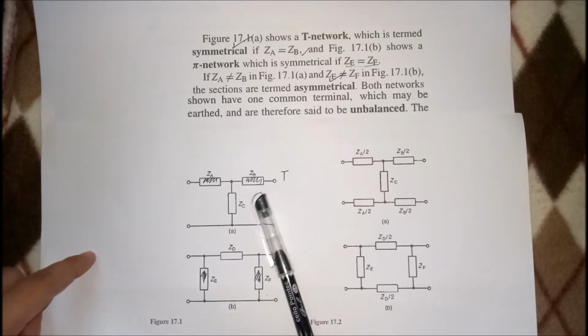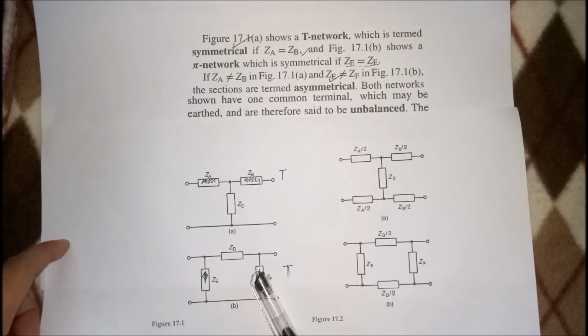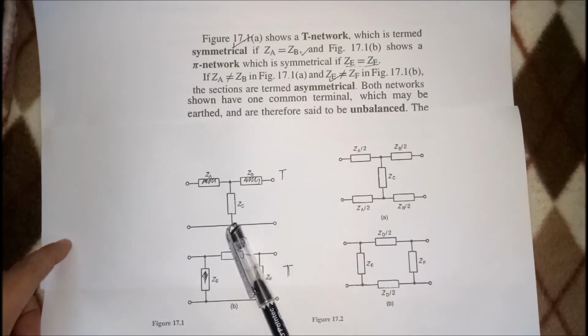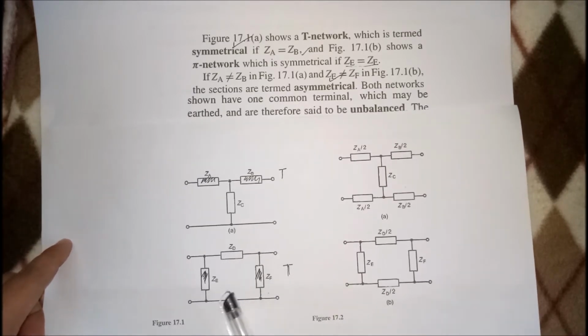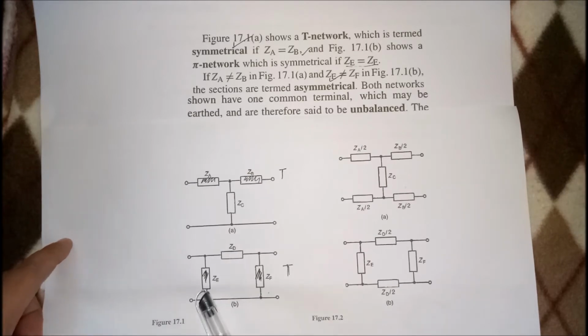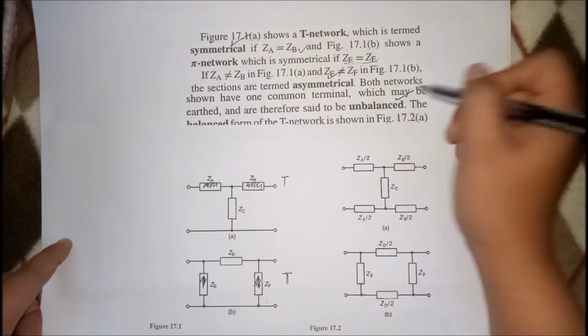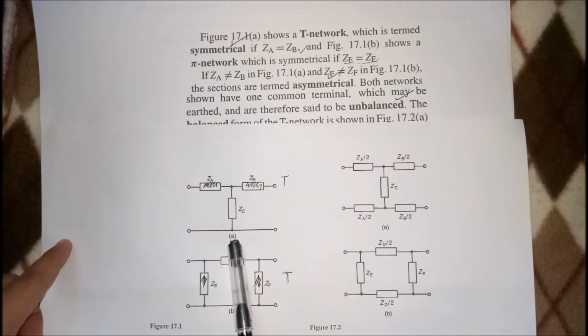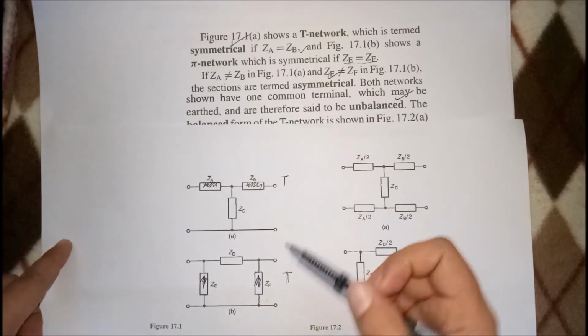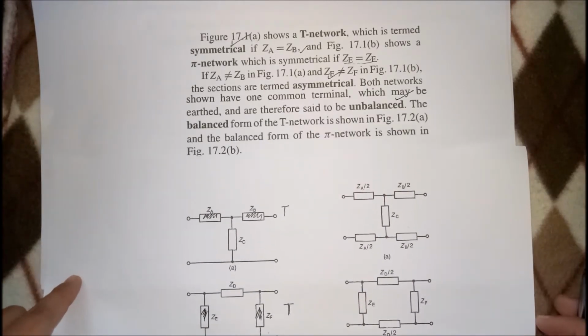So, class, in this network, both networks na pinapakita dito, meron common terminal. Diba? This one is the common terminal sa network na to. Hindi po ba? Common terminal. Kapag ka ganun class, meron siyang common network at saka pwede siyang i-ground or earthen. Ang tawag natin dyan is unbalanced. Okay? Tawag natin dito is unbalanced kasi meron siyang common terminal.